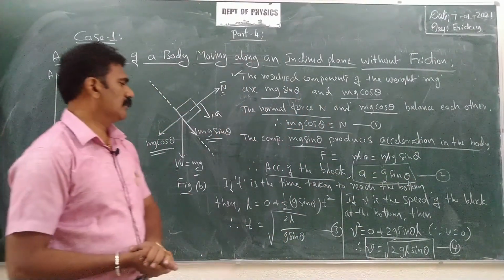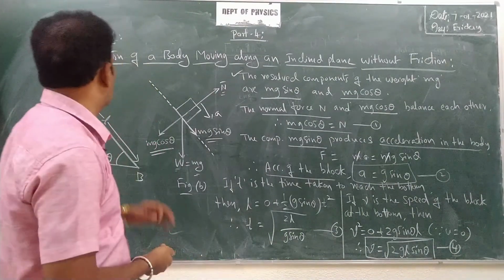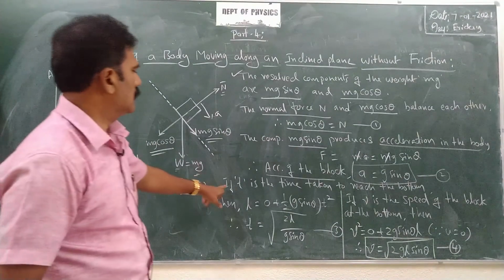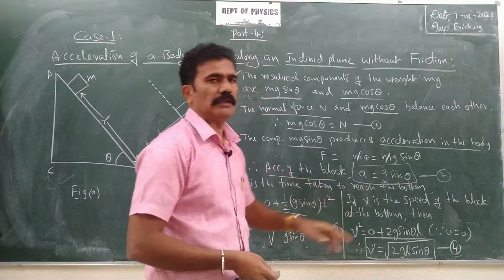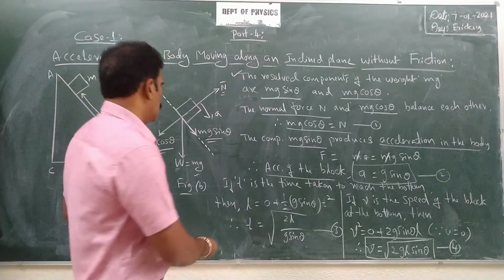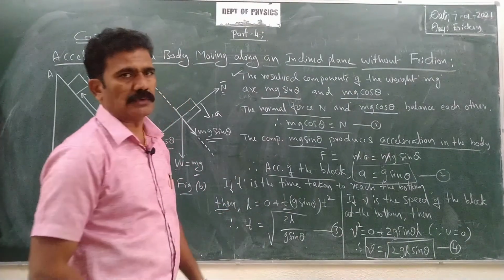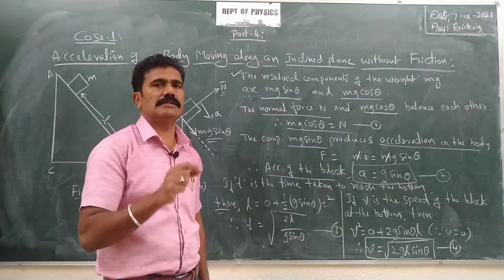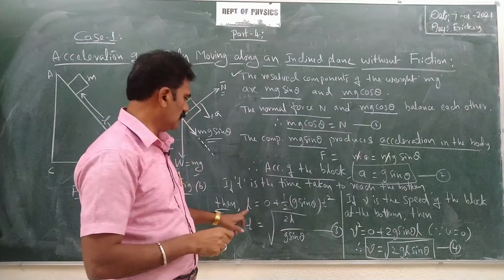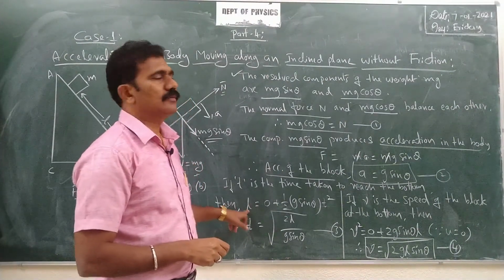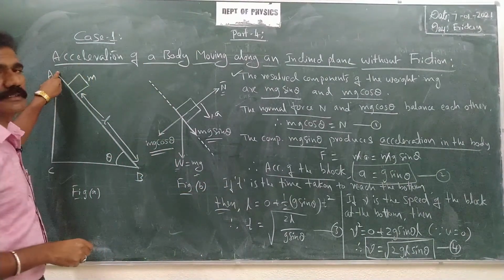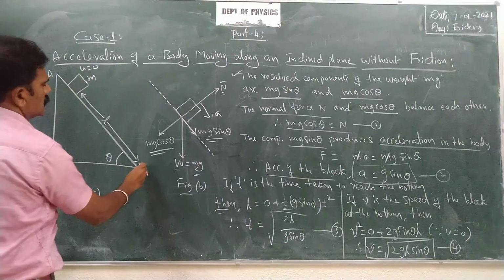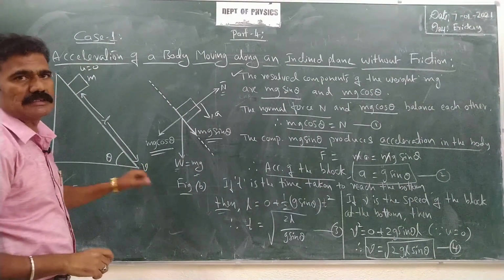Then to determine the time taken to slide down from point A to B, total distance L. Let t be the time taken to reach the bottom. Then you have to apply the equation of motion: s is equal to ut plus half at square. In this case, what is s? Displacement, that is equal to L. And with what initial velocity when it is kept at this point? Initial velocity, you have to assume that u is equal to 0, reaching the maximum final velocity v.